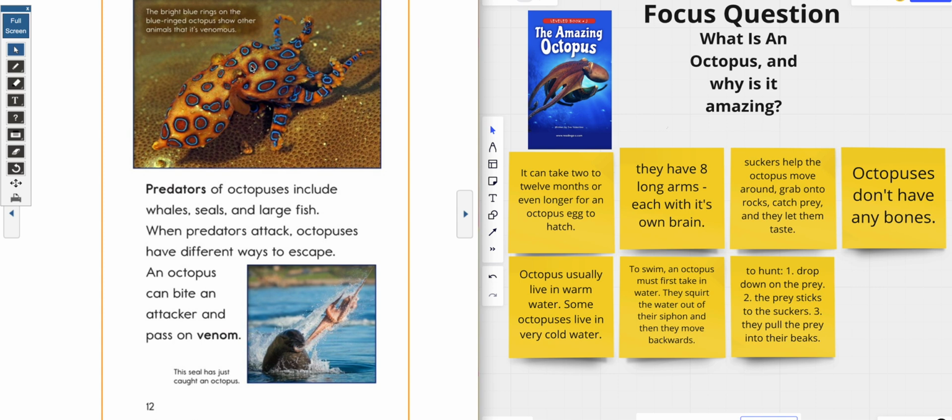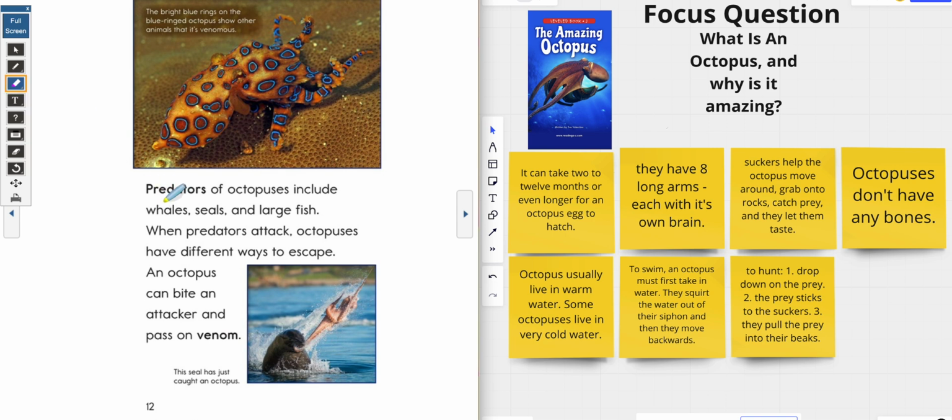Okay? And then look at this right here. It's a seal catching the octopus slap dab in the middle of the air. And what it says is the seal has just caught an octopus. So the seal is what we would consider a predator. It is what hunts the octopus, okay? So let's read it. And I'm going to get my highlighter ready.